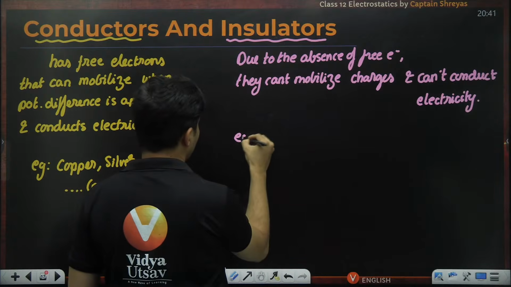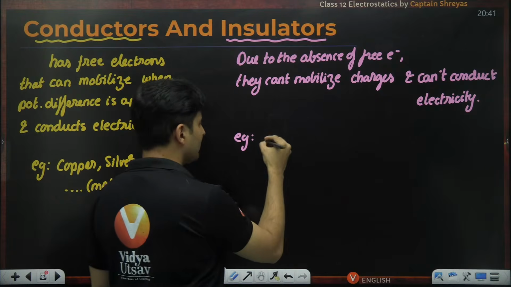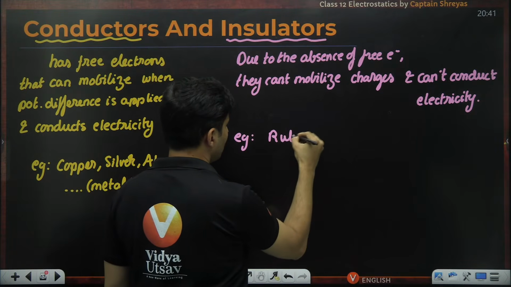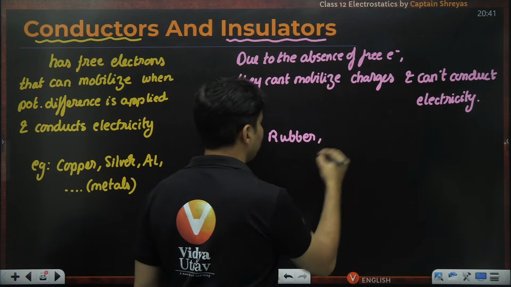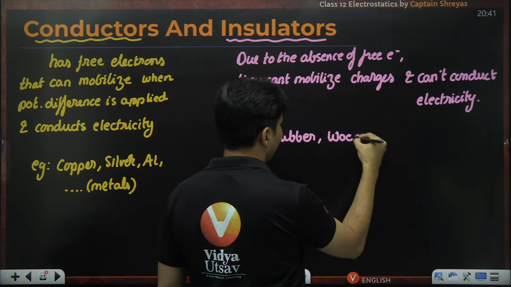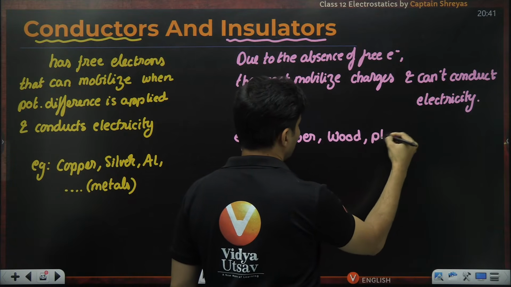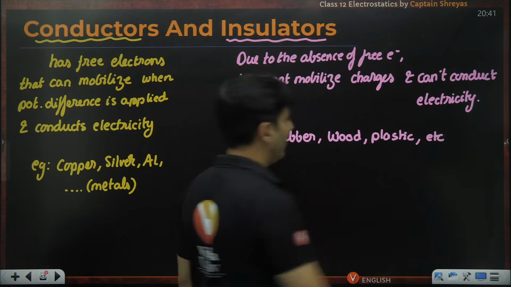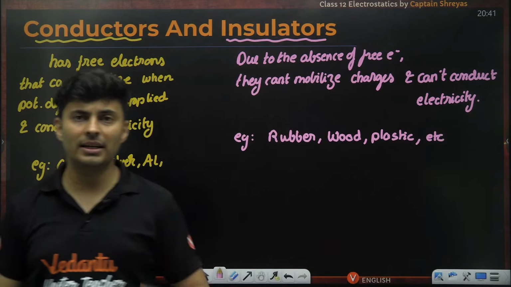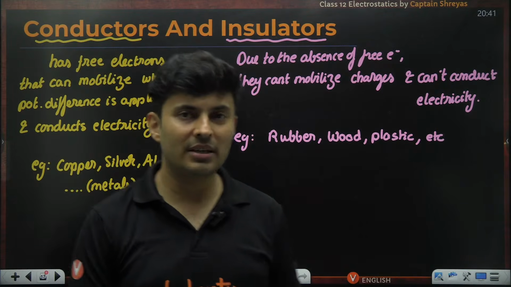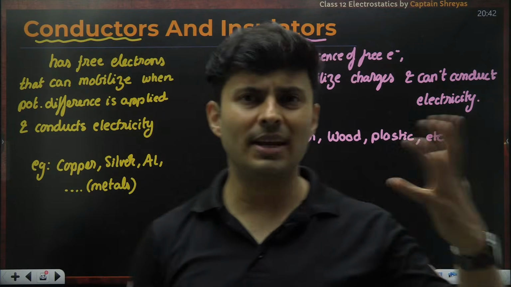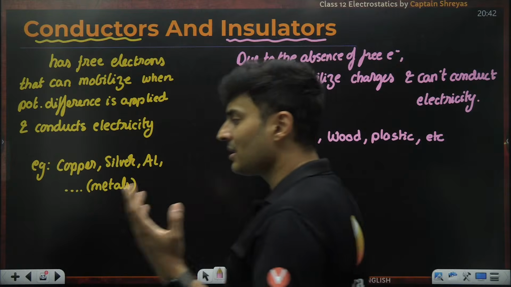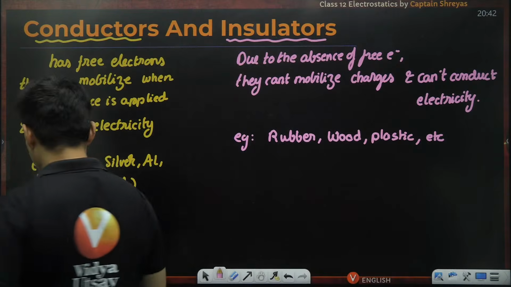A lot of examples are there for insulators, like rubber, wood, plastic. So many things are there around you which are bad conductors. They are insulating in nature, like the shoes that you wear, the rubber slippers, the wood, the plastic.